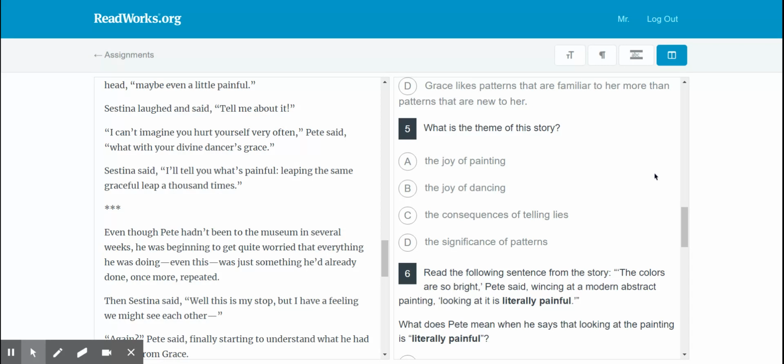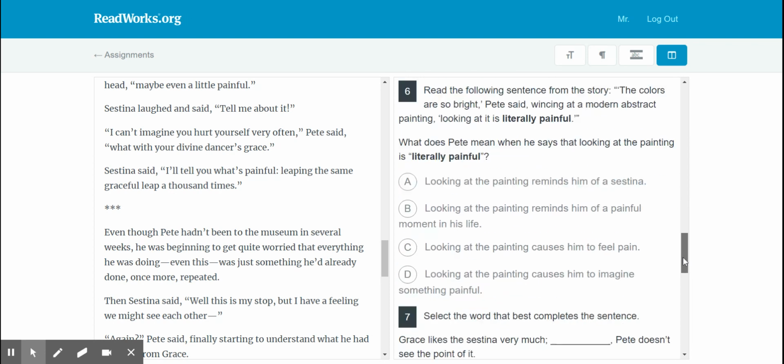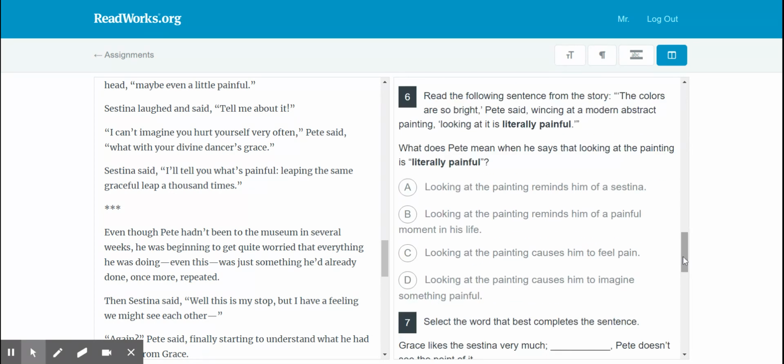What is the theme of the story that we are relating to here? The whole time we were reading this, we could see how painting is something, but more significantly here, it's about patterns. Even in the title itself, patterns is mentioned.